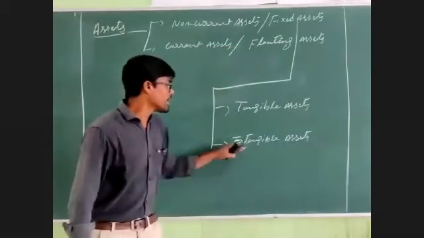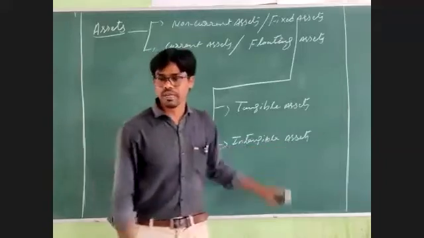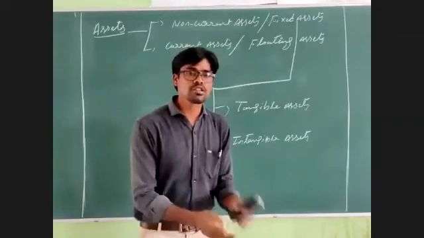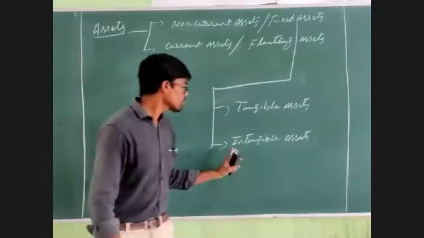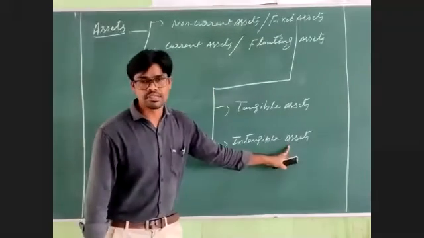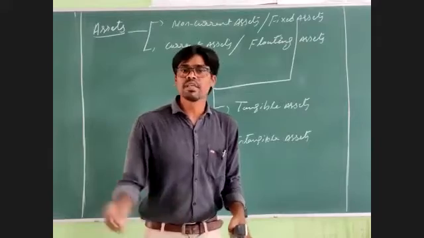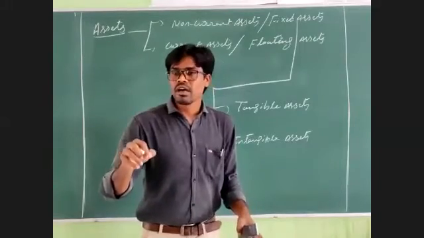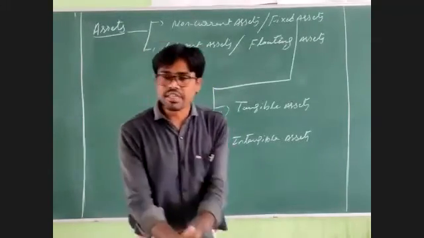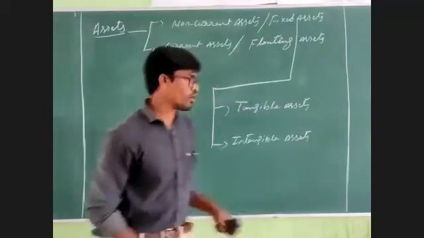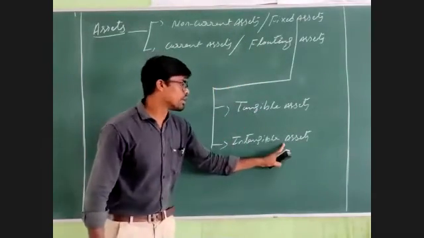Examples for the intangible assets are goodwill, okay, patent rights, copyrights, trademarks. So these are all the examples for intangible assets. These are all the assets not existing physically in the business units. Therefore, we will call it intangible assets.